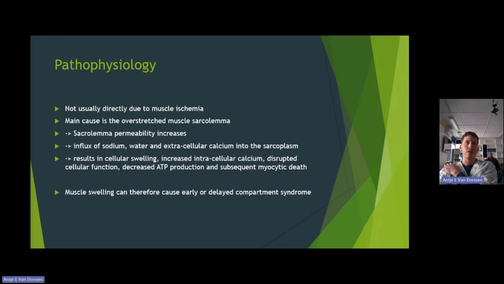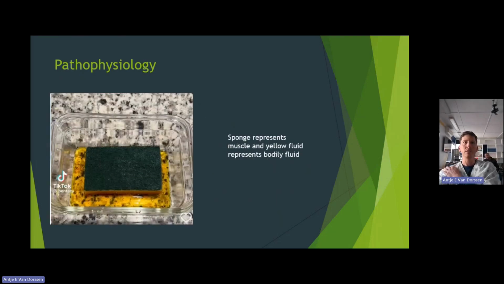So to explain it more easily, there was a video given by a person called Ben Tissy. It's a TikTok from them. So what he's described here makes it so simple. Say your sponge is representing the muscle, and the yellow fluid is the bodily fluid surrounding the muscle.